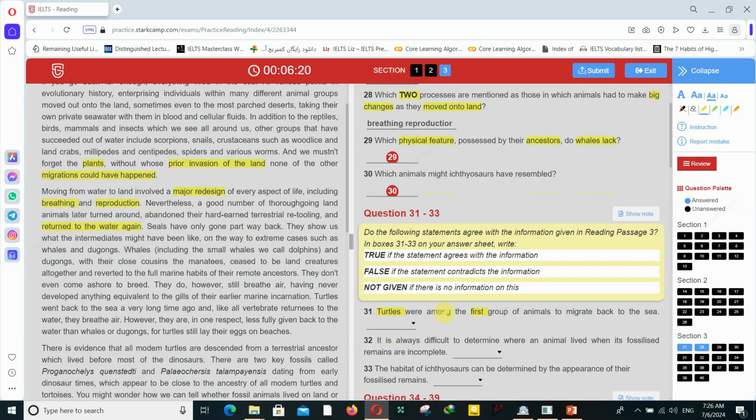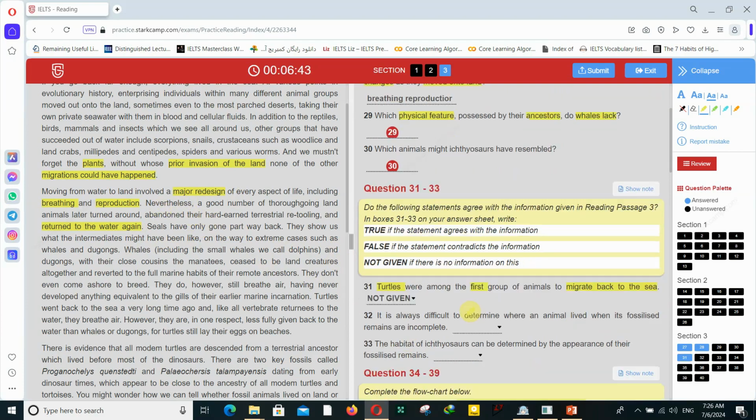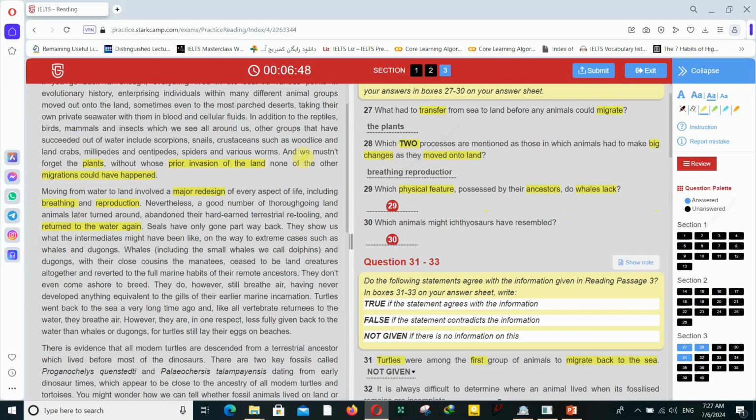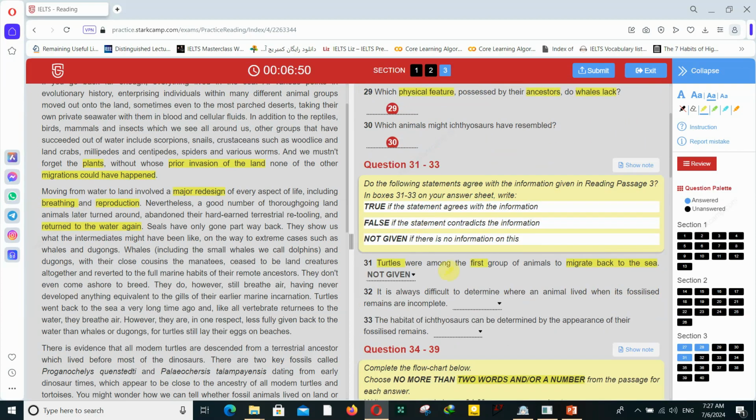Here it says turtles are among the first group of animals to migrate back to the sea. Return to the water again is equal to migrate back to the sea, but it did not mention anything about turtles. If they said some other animals, you have to write false, but they didn't mention anything, so this is actually not given. It is always difficult. As you see, I maybe move from this type of question to another type because I'm just looking for the highlighted keywords. Then I move to the next question.